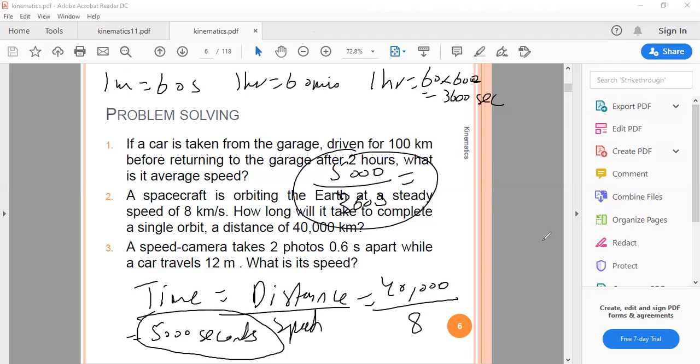Is this clear to everybody? Is question number two clear to everybody? Any confusion? Smile. Any confusion?